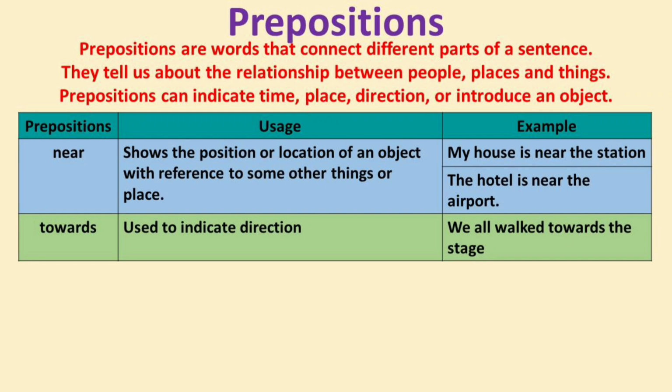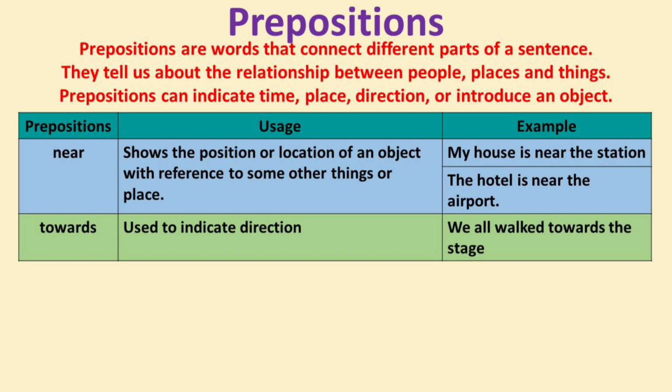Next we discuss about towards. The preposition towards is used to indicate direction. For example, we all walk towards the stage. Here, this sentence shows that the preposition towards is used to indicate direction, that is towards the stage. Yes, we all walk towards the stage. Do you understand, buddy? Hope you understand.